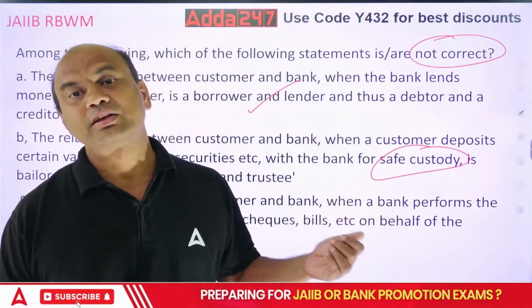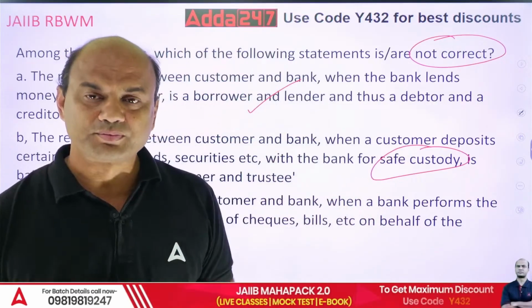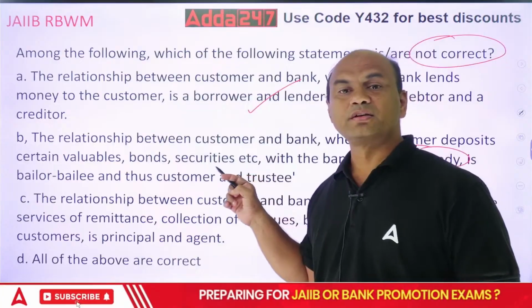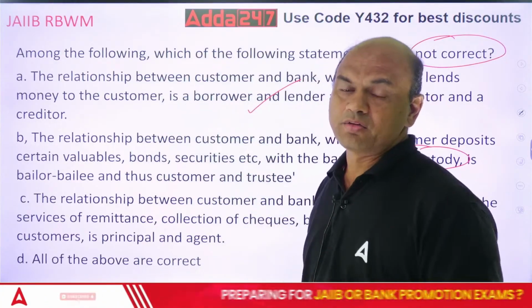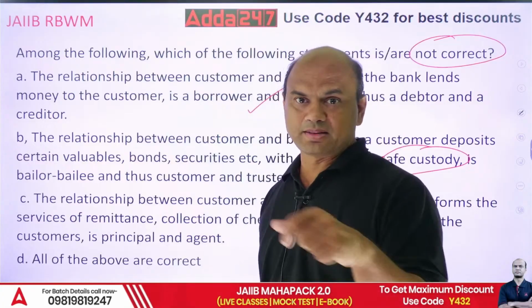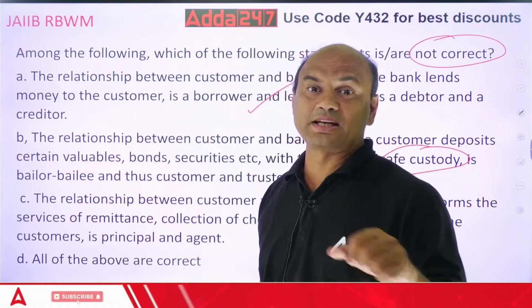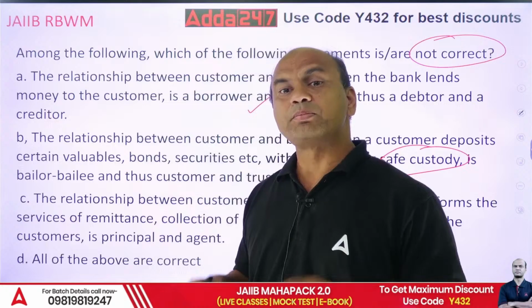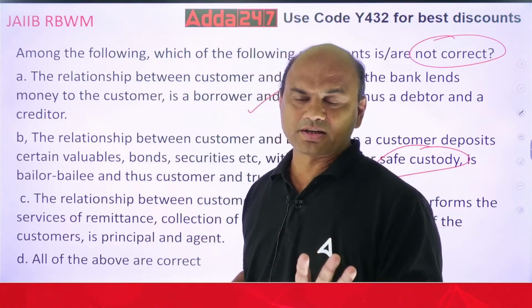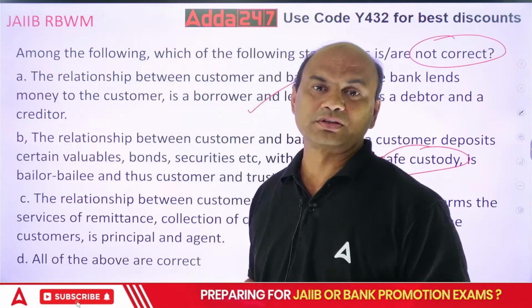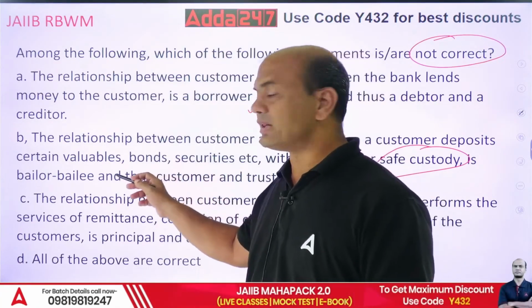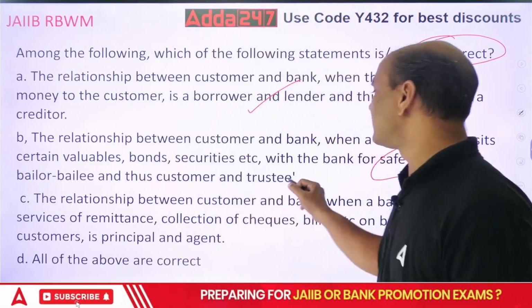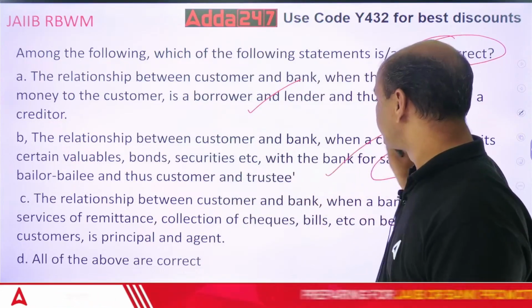Bailment means that whenever the customer keeps the gold or bonds with you under safe custody, that is the relationship of bailment. Whenever you give clothes to the ironing man, what do you expect? That the person will not burn your clothes, isn't it? Tomorrow if that person starts burning the clothes, then the trust is gone. Bailment is trust basically. So customer and trustee, that is also true.